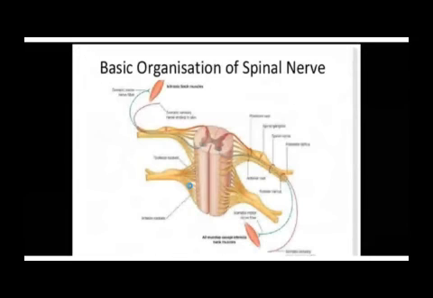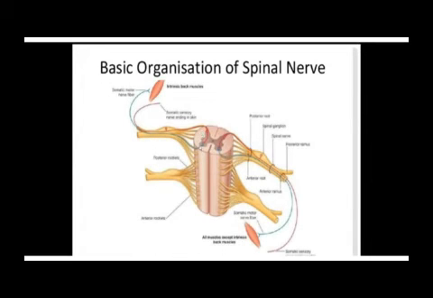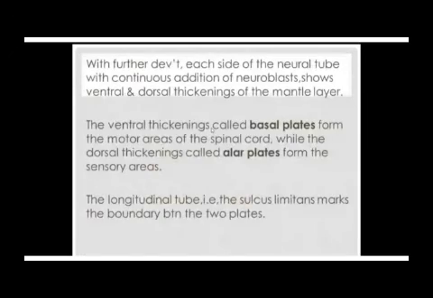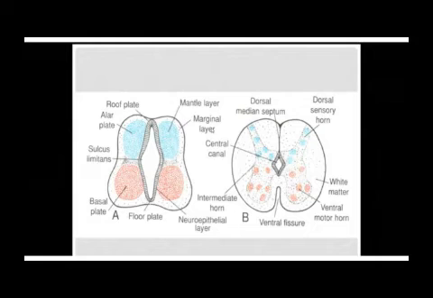Let's go back. What is contained within the marginal layer? You remember when we are looking at nerve tissue, a neuron has a cell body, and the cell body is connected to the axon. And what is surrounding the axon? A myelin sheath. And that myelin sheath is coated by a glycoprotein. And the characteristic color of proteins, those of you who did food test, is white. So what is this marginal layer?